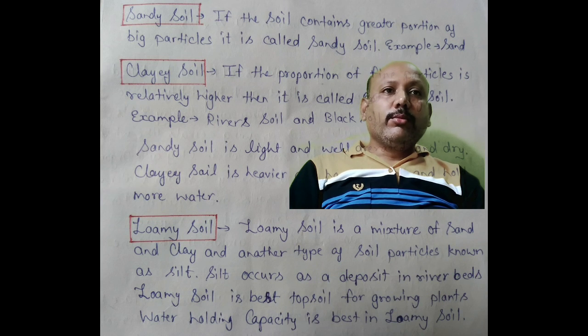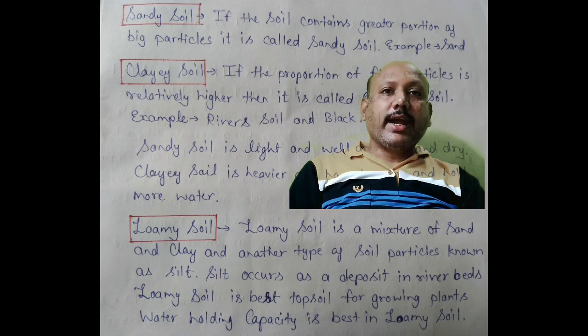Loamy soil. Loamy soil is a mixture of sand, clay and another type of soil particles known as silt. Silt occurs as a deposit in river beds. Loamy soil is the best soil for growing plants, with good water holding capacity.